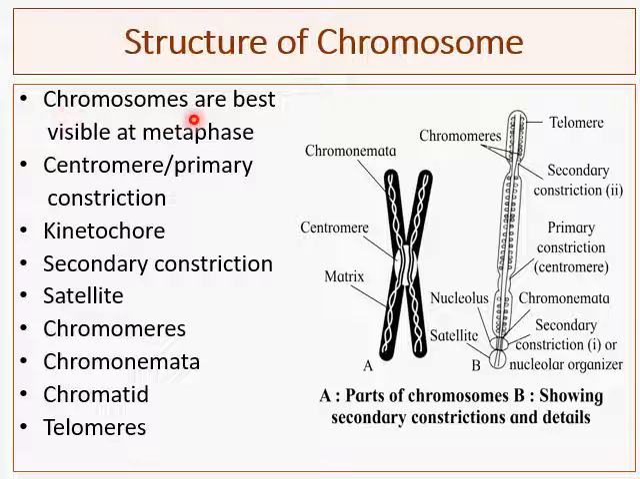So chromosomes are somewhat darkly stained bodies which are condensed, and due to condensation they are clearly visible in metaphase. Then each chromosome has a primary constriction, also called the centromere. So what do you mean by centromere? The centromere is a region or specialized DNA sequence of the chromosome that links a pair of sister chromatids together. During cell division, spindle fibers attach to the centromere via the kinetochore.